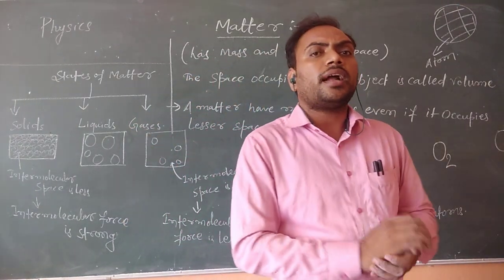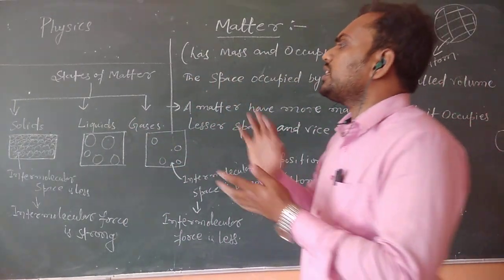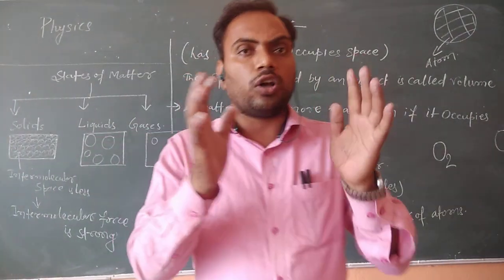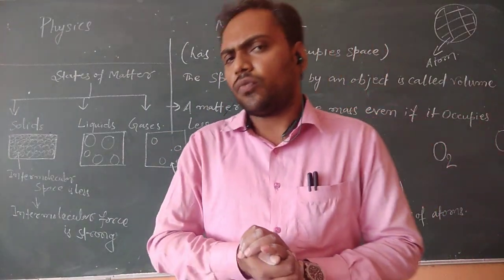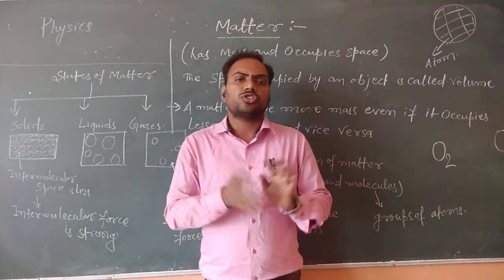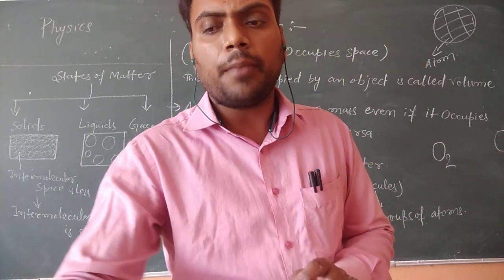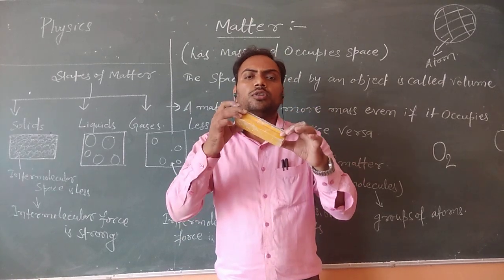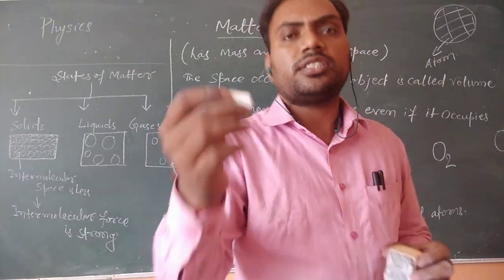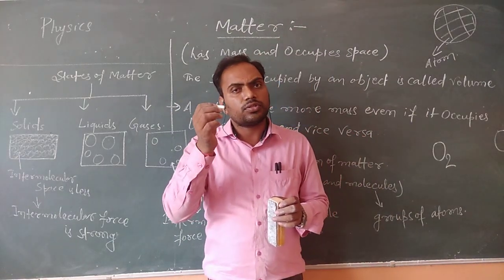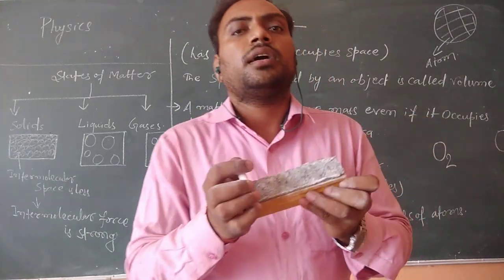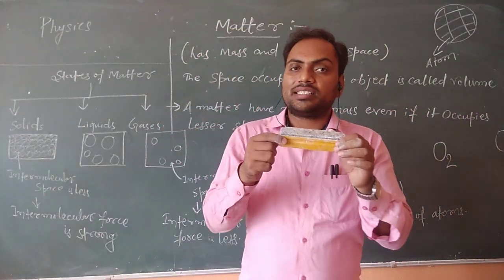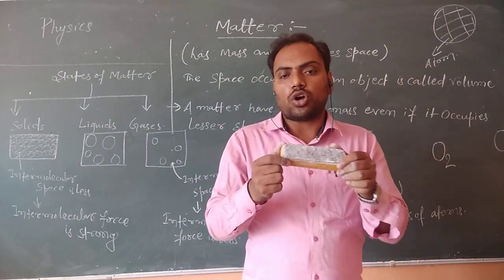First of all, we will understand with some examples what solids are. Anything which has a fixed volume, we call it a solid. For example, a duster, which if we do not press it has a fixed volume, so it is a solid. Simply, this chalk is also in the form of a solid. We cannot compress it. We cannot deform it easily. That's why we call this state of matter a solid.